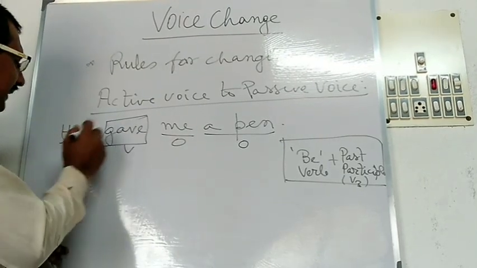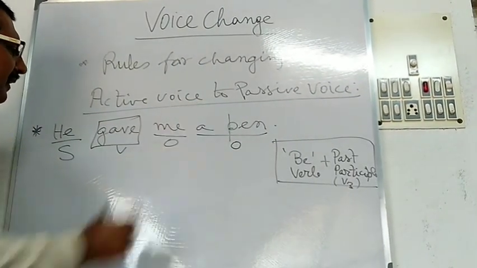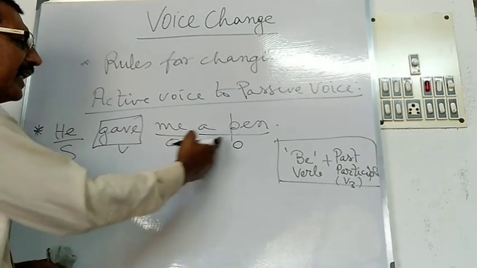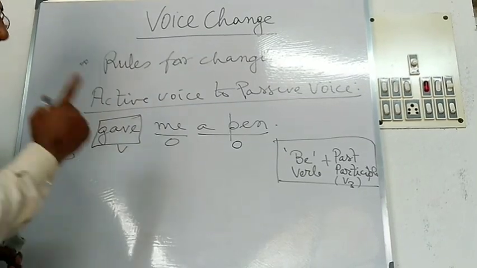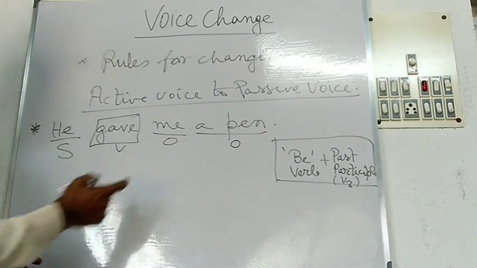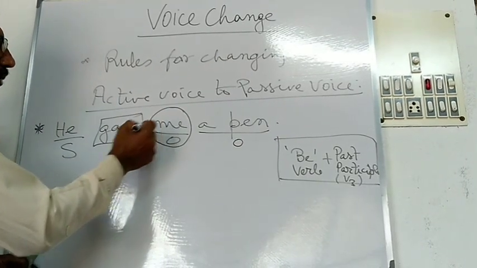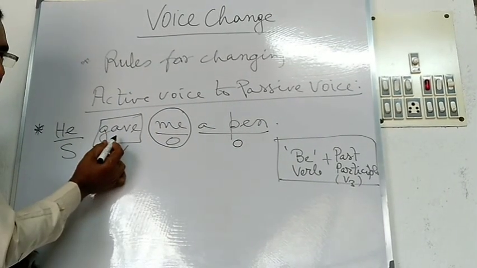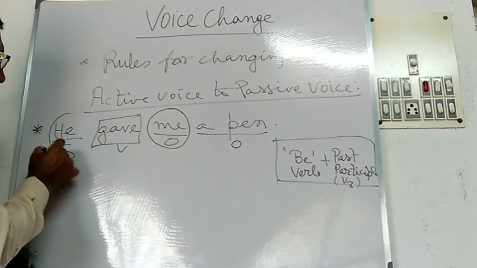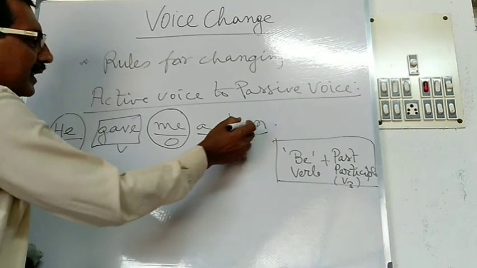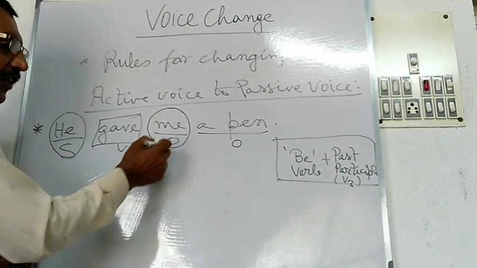Here in the first sentence, I have written, he gave me a pen. Here there are two objects, me and a pen. Me is the indirect object and a pen is the direct object. First, at the time of converting the active voice into passive voice, as there is the active verb, the verb is called active verb and he is called active subject, and a pen is the active object, me is also another active object.